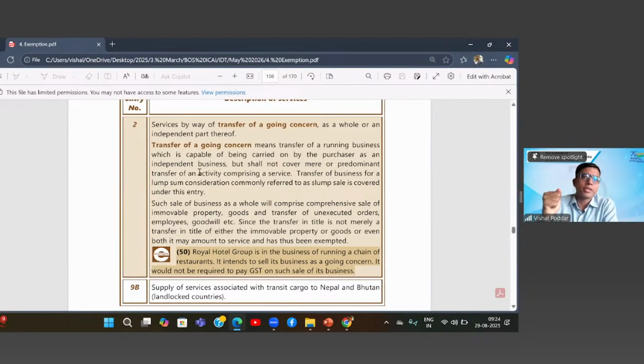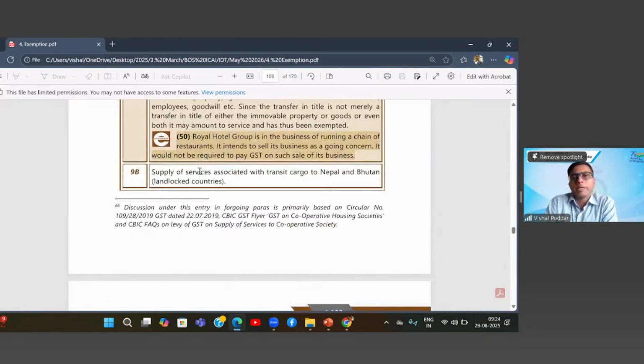Over a period, Samsung feels that we are not able to manage the after sales service, so they decide to transfer only the after sales service segment to someone. Still, it will be classified over here. So it is not necessary that Samsung should transfer all the business verticals that they are doing. They may do it vertical-wise or independent-unit-wise. That will still be eligible for this exemption entry.